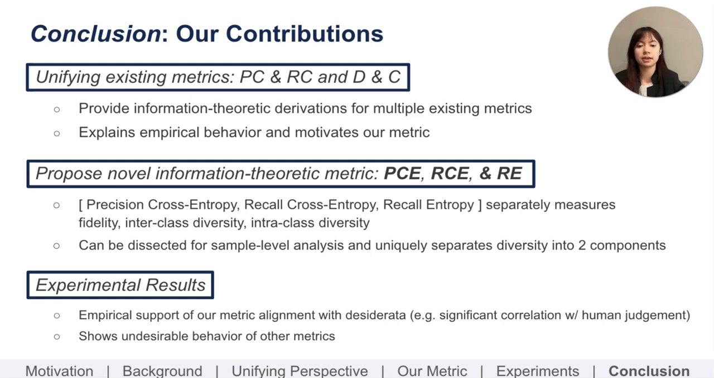Our metric can be dissected for sample level analysis, unlike Frechet distance or inception score, and uniquely separates diversity in two components, which helps emphasize the often overlooked component of intraclass diversity. Our experimental results provide empirical support for our metric's alignment with desiderata, such as significant correlation with human judgment.